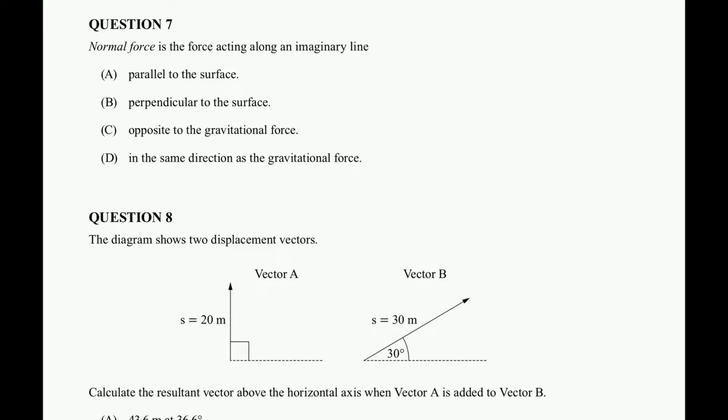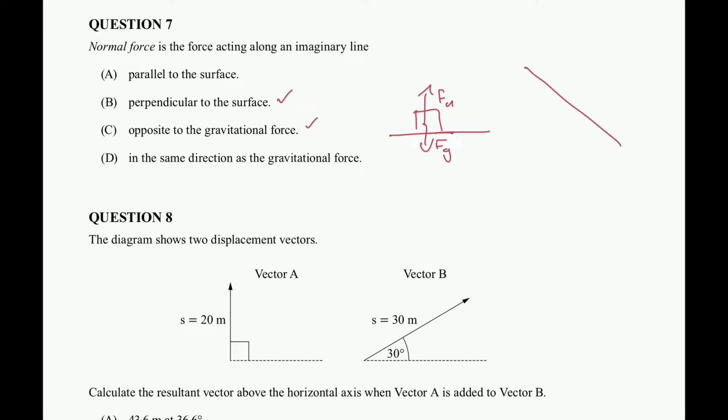So what I would like to do is always draw back a situation, even if it's not purely based on a mathematical breakdown of a trigonometric vector or any other working. So let's have a think. Here is just our surface, and here is our box. Gravitational force is downwards, so Fg. But our normal force is opposite to that, so Fn. So C is opposite the gravitational force, is true in this circumstance, but so is B. It's perpendicular. It's at a right angle to the surface.